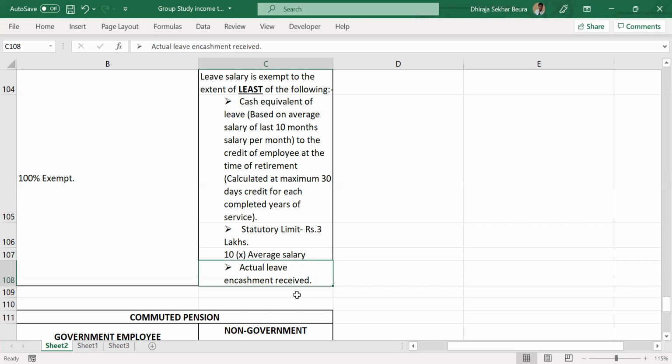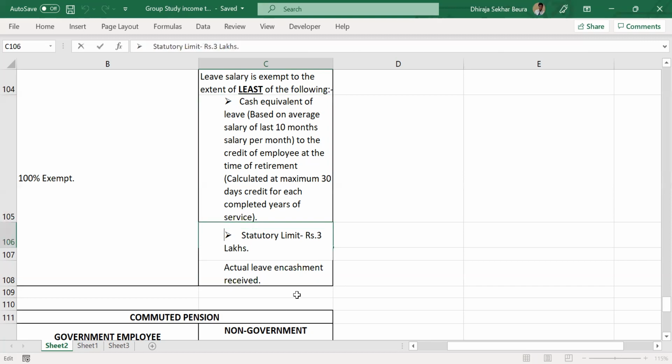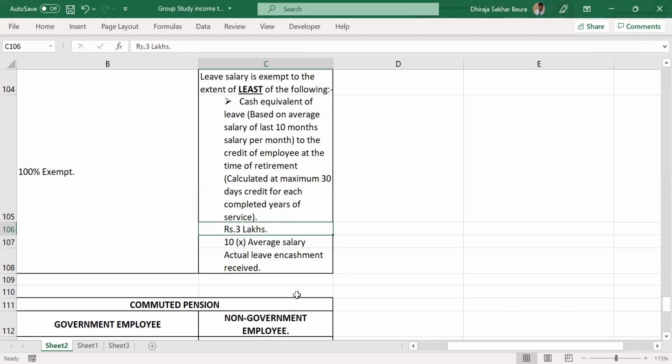So we'll take that. Actual leave encashment received will be the actual value, so I'm keeping it as it is. Statutory limit is 3 lakhs. So the three values are: 3 lakhs; the next one is 10 into average salary; then another one is actual leave encashment received, the actual amount received.